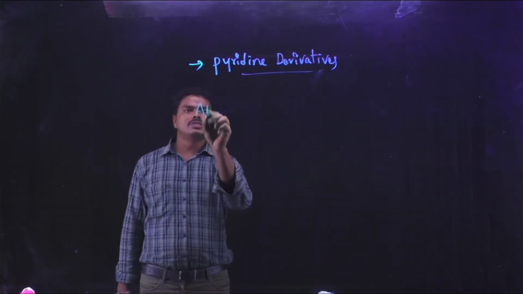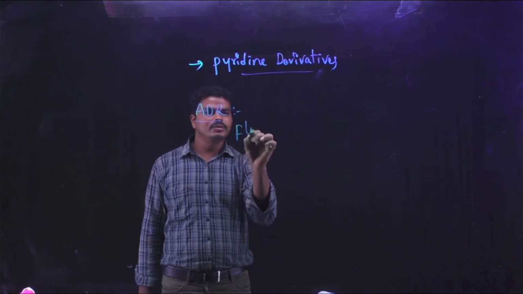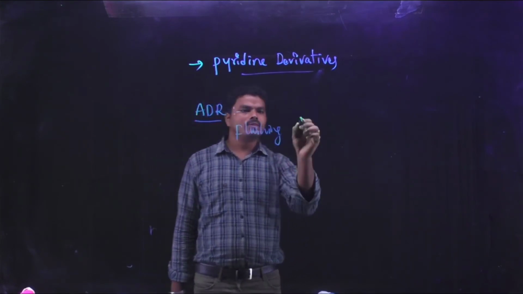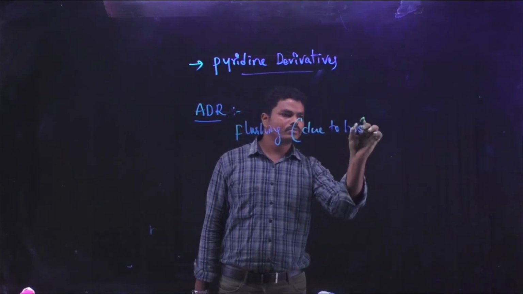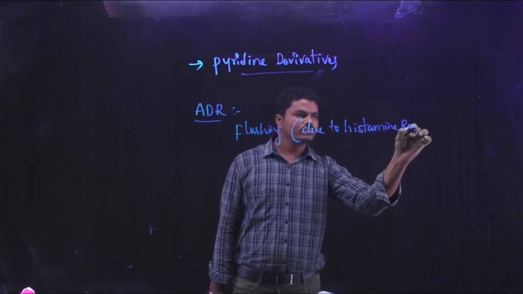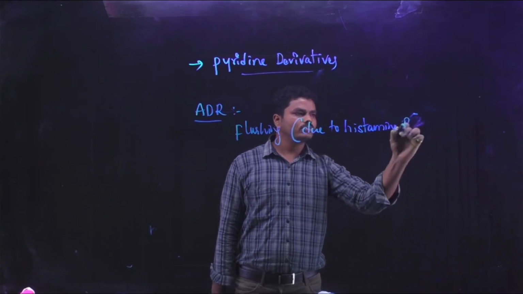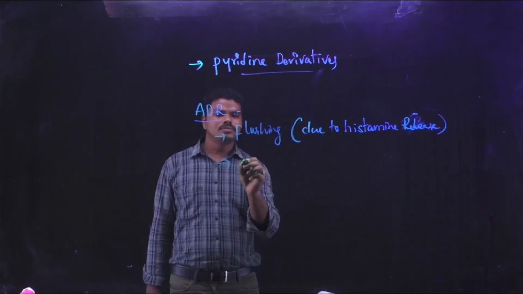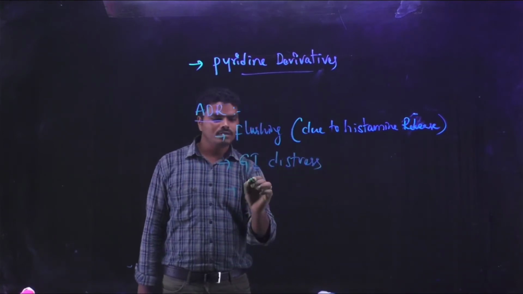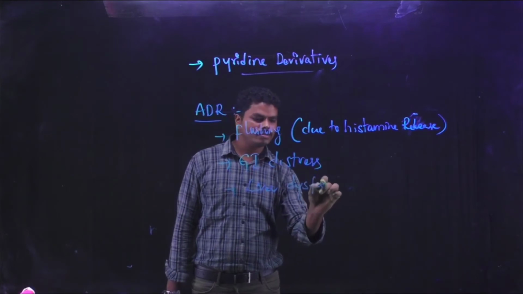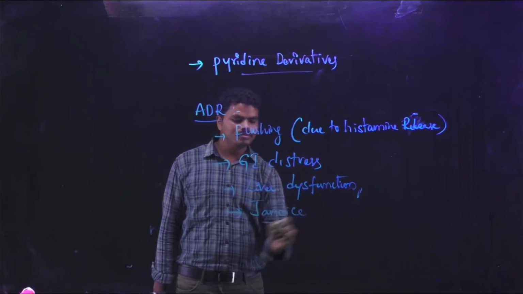When seeing the adverse reactions of these pyridine derivatives, they produce flushing, which can be due to histamine release, gastrointestinal distress, liver dysfunction, and jaundice.